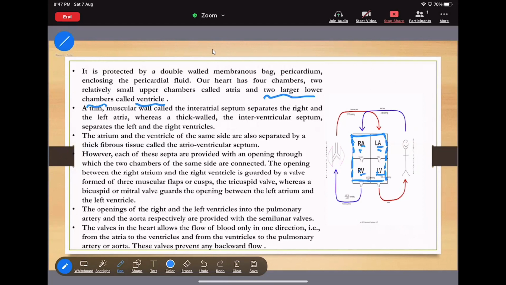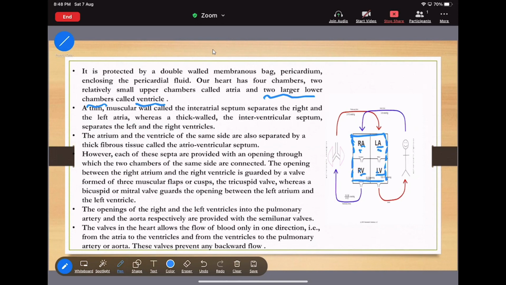Now move to the second line. A thin muscular wall that is called interatrial septum separates the right and the left atria. Now I am saying that the heart has the 4 chambers. First one is having 2 atria and second one is having 2 ventricles. And this thin muscular wall that is called interatrial septum will separate the right and the left atria.